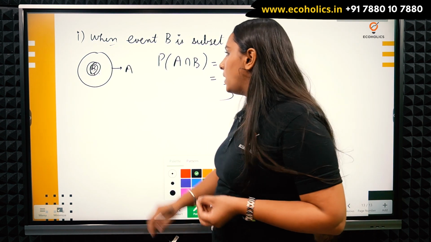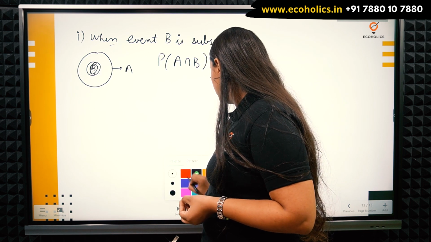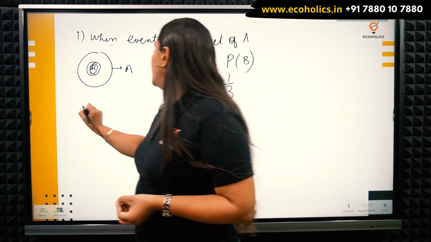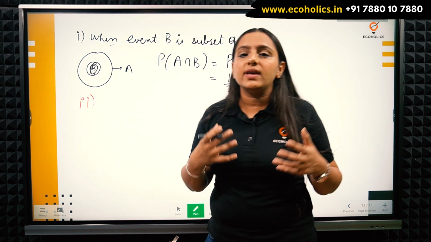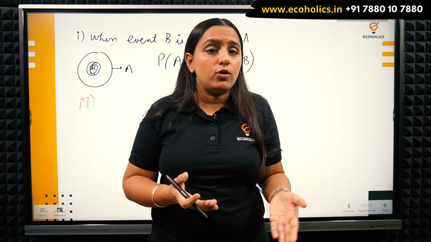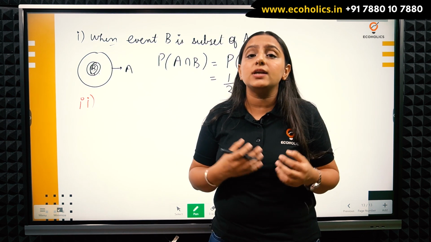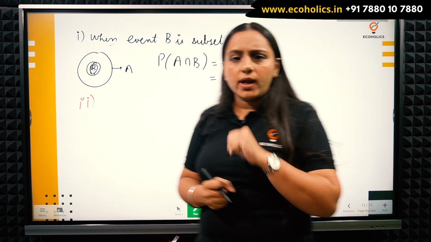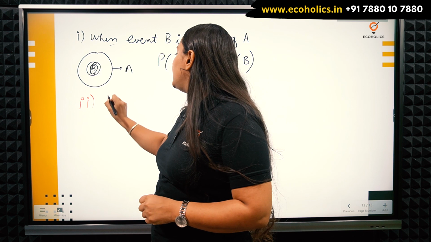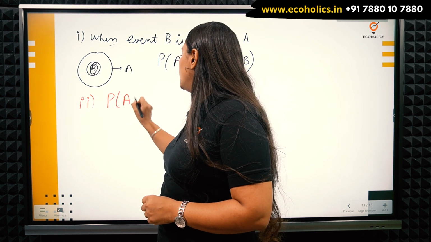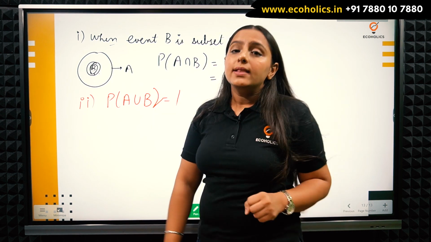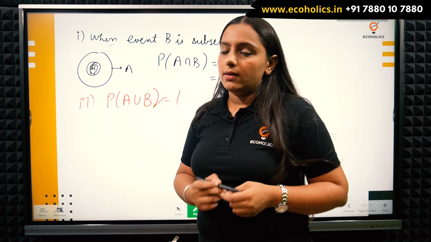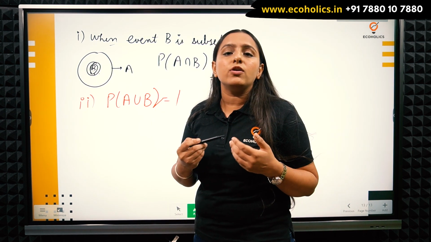Now what about the second case? In the second case, we can have at least one of them happen, that they both are exhaustive events. If they both are exhaustive events, the probability A union B will be equal to 1. Probability of A is given in the question, and probability of B is also given.